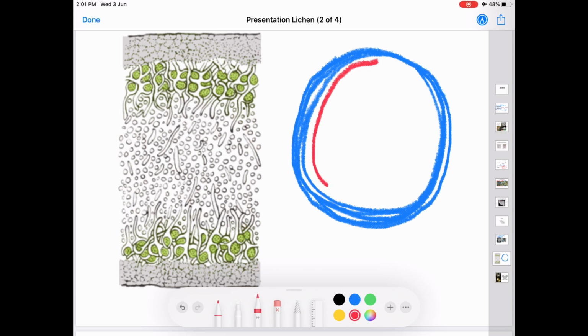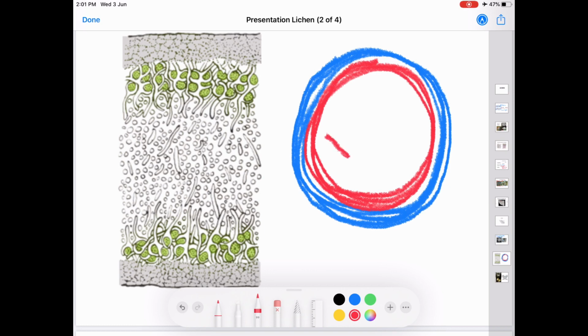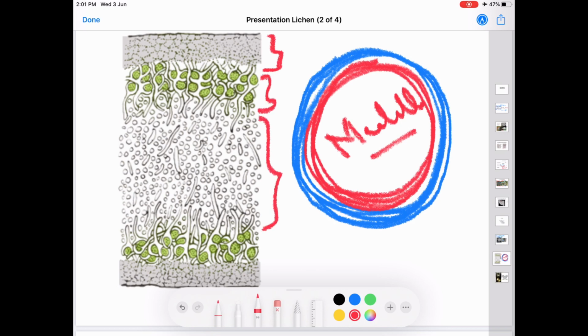See, this region represents the algal zone. The central region is occupied by medulla. That is, here you can see the cortex, then just below the cortex is the algal zone, and the central region is occupied by the medulla. This is all about the internal structure of the thallus.